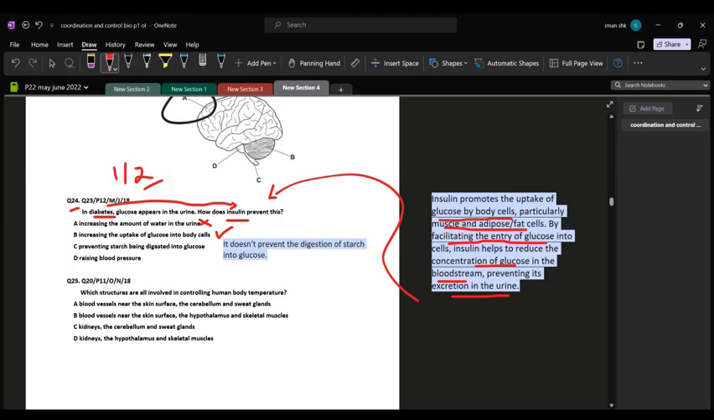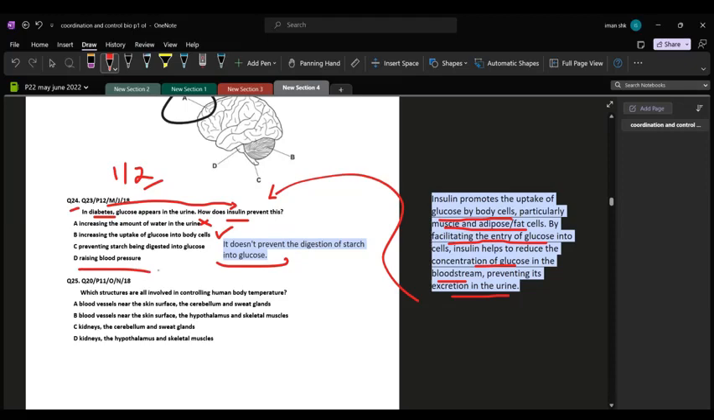Preventing starch being digested into glucose. This is wrong. It does not prevent the digestion of starch into glucose. It only affects the already made glucose that is in your bloodstream. So, for example, you have had breakfast in the morning, so after that your body will only act on that glucose which you got from that carb meal. It cannot prevent the digestion of starch into glucose. That is not insulin's function.